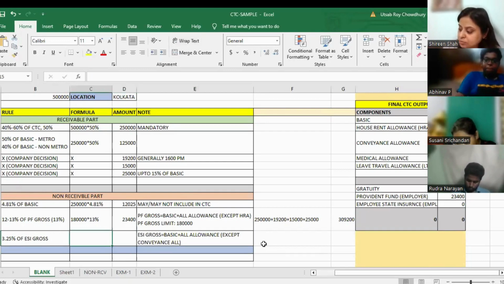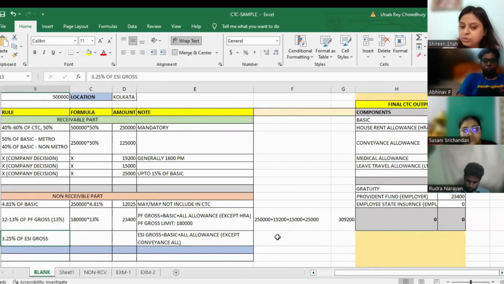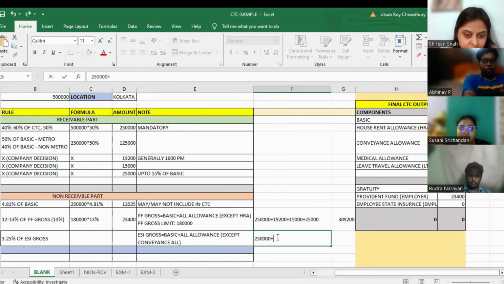So if I have to calculate the ESI, I need to first calculate the ESI gross. So what will be the ESI gross formula? Can someone tell me now? What are the components I need to add? Basic. Basic is 2,50,000 plus HRA, 1,25,000, then 15,000, that is my medical allowances.